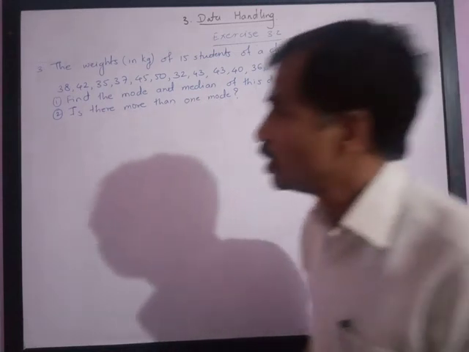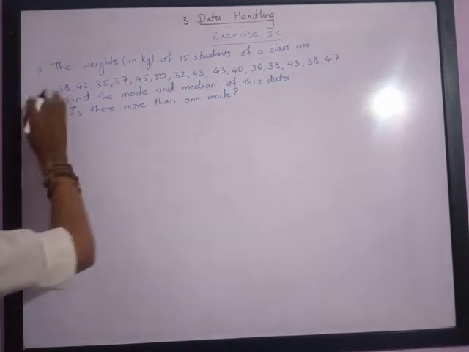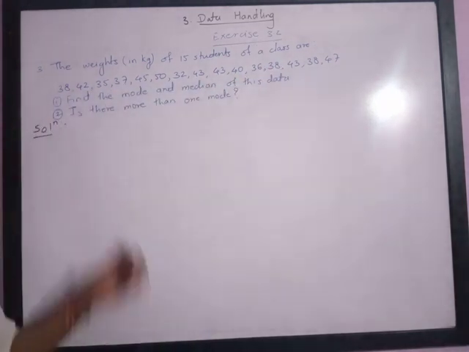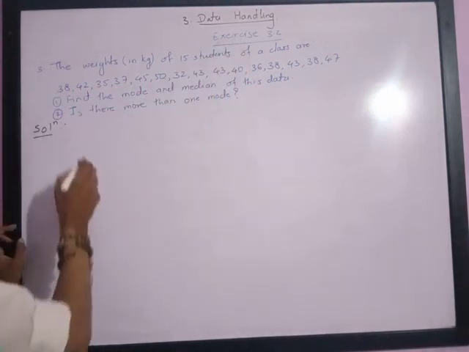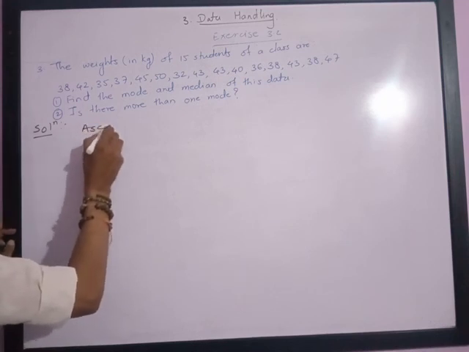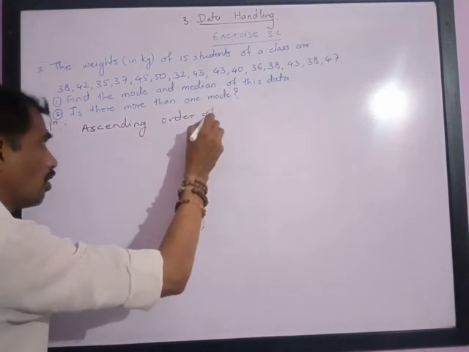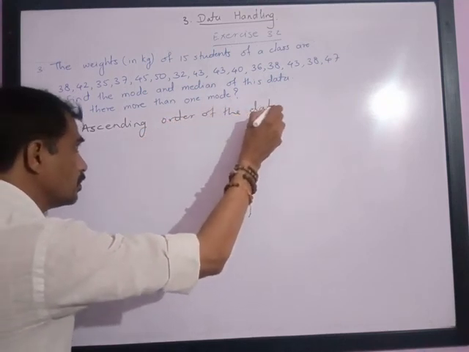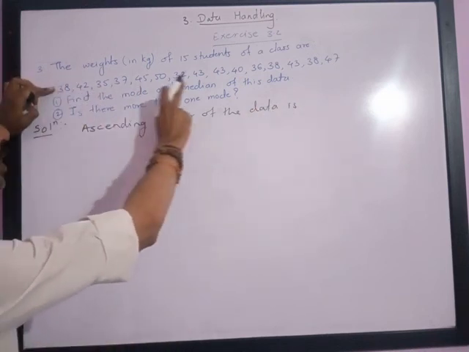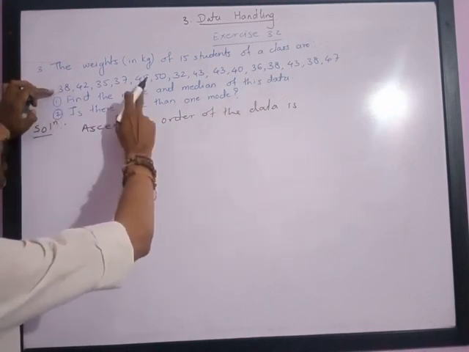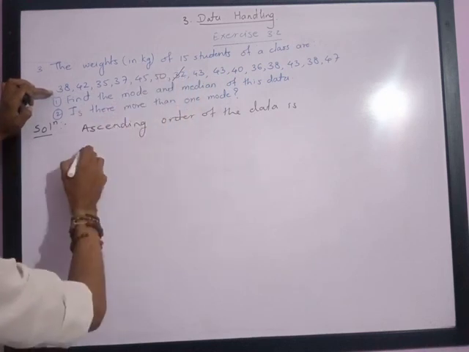Let us check the solution. Please note here the data is given in an unorganized way, meaning it is not properly arranged. So let us write the information given in ascending order. The ascending order of the data is: the lowest number among these, all are above 30, so the lowest is 32.